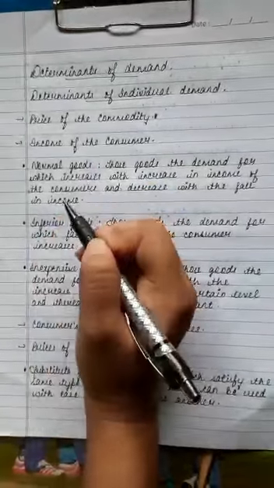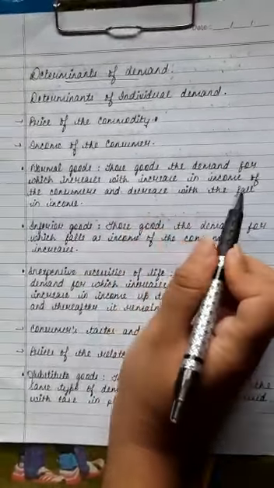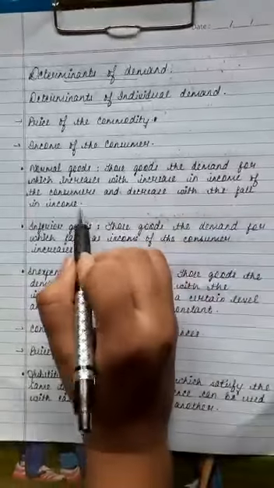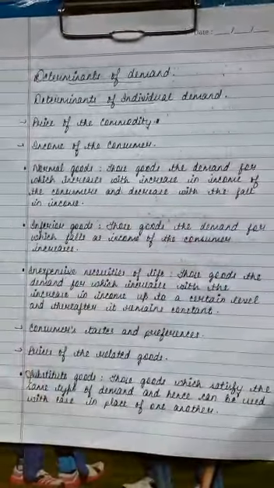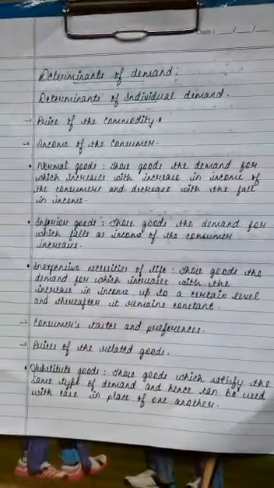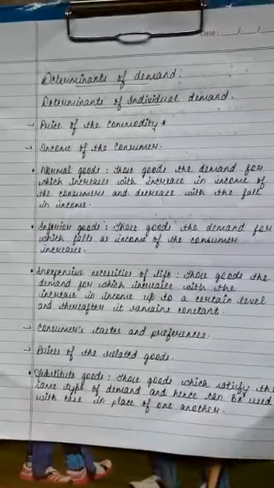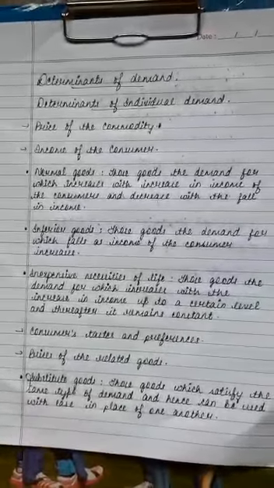First, normal goods. Those goods the demand for which increases with increase in income of the consumer and decreases with the fall in income. For example, a consumer increases his demand for clothes, furniture, refrigerators as luxury goods when his income increases.